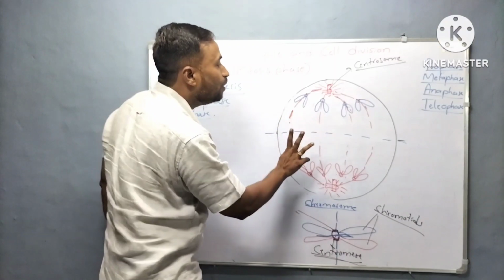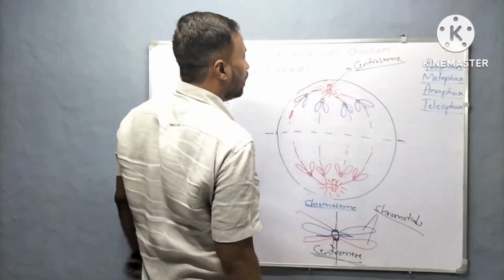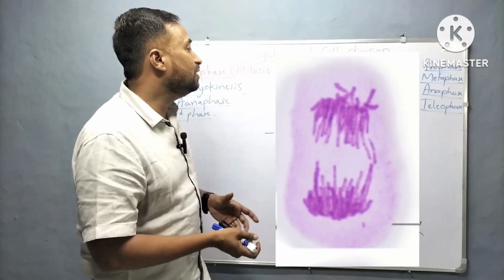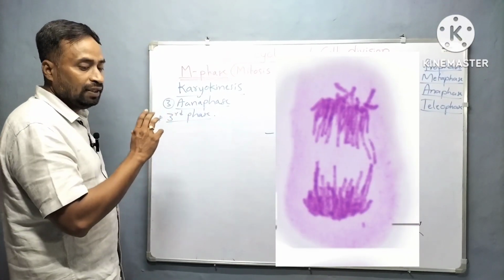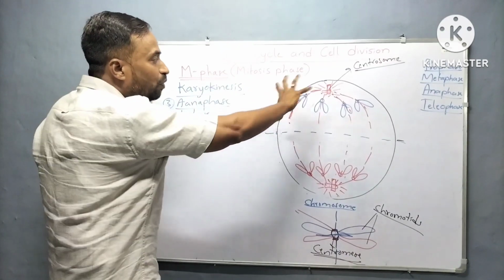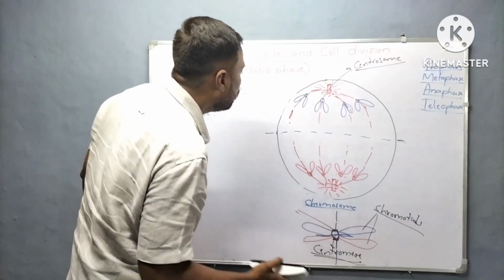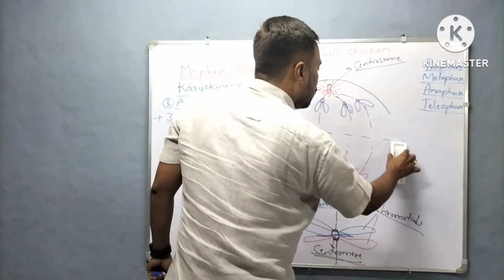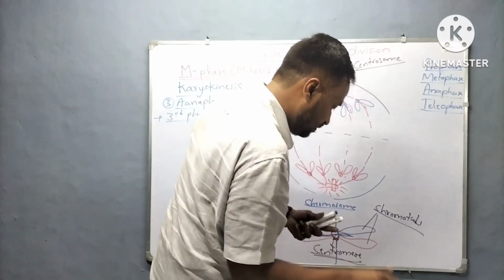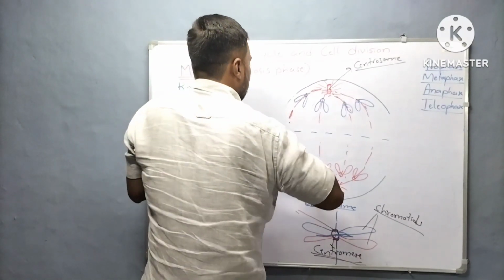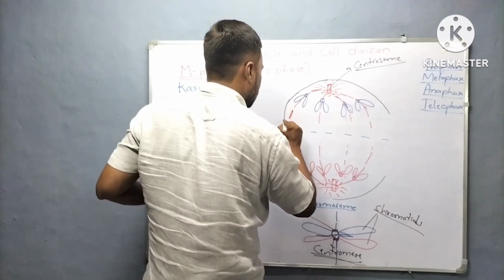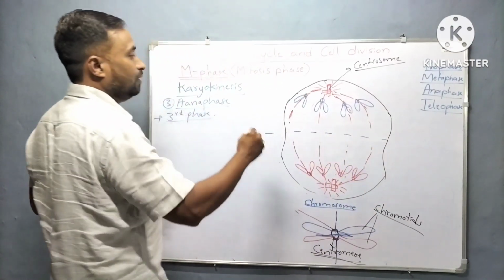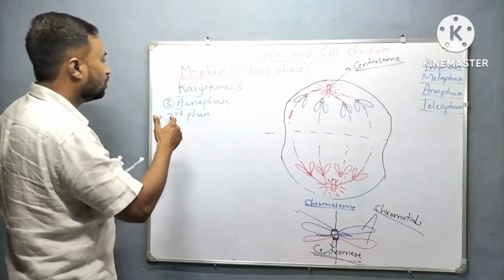They move towards the opposite pole, and almost at the end of anaphase they reach the opposite poles. One more important change occurs: the shape of the cell also changes slightly like this. These are the important changes that occur during anaphase.